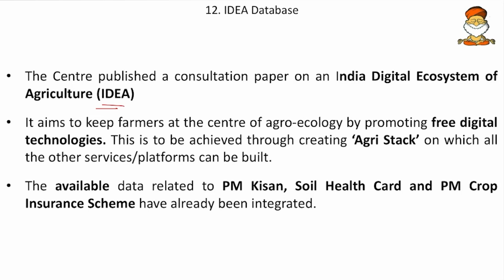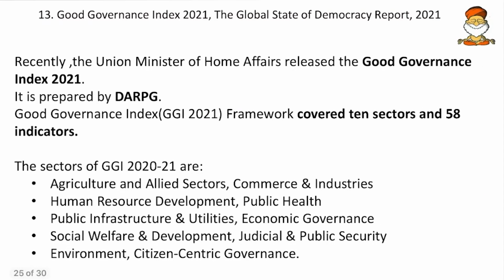It aims to keep farmers at the center of agroecology by promoting free digital technologies, and this is to be achieved through the creation of AgriStack. The available data related to PM Kisan, Soil Health Card, and PM Crop Insurance will all be available here, so farmers can access any kind of technological solutions from these. For that we require a database, so data collection is going on, and the service will be provided later.